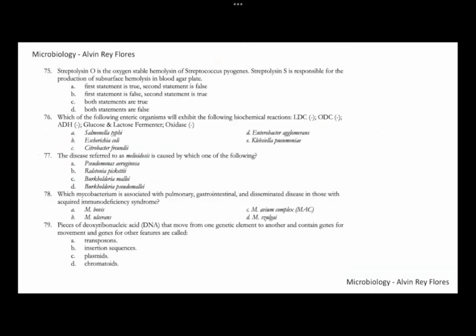74, letter A. 75, first statement, streptolysin O is oxygen stable, produced by Strep pyogenes. Correct, it's produced by Strep pyogenes, but this is not oxygen stable, it is oxygen labile. So although it's part of pyogenes, this is still wrong since SLO is oxygen labile. So the first statement is false. Streptolysin S responsible for subsurface hemolysis, that is wrong also because this is oxygen stable. So number 75, both are false. 75, letter D.